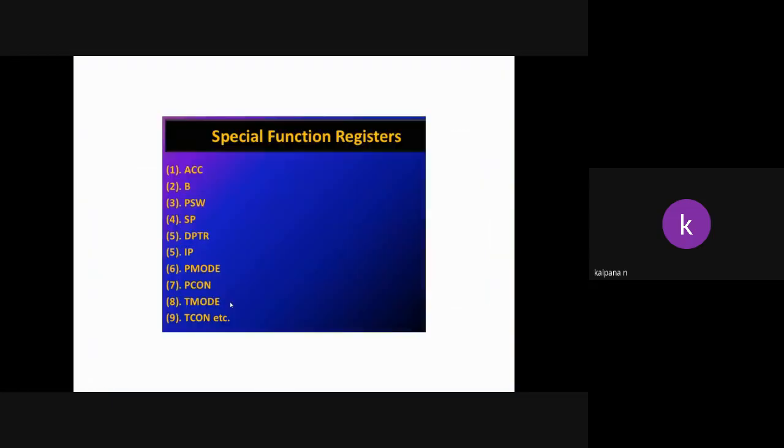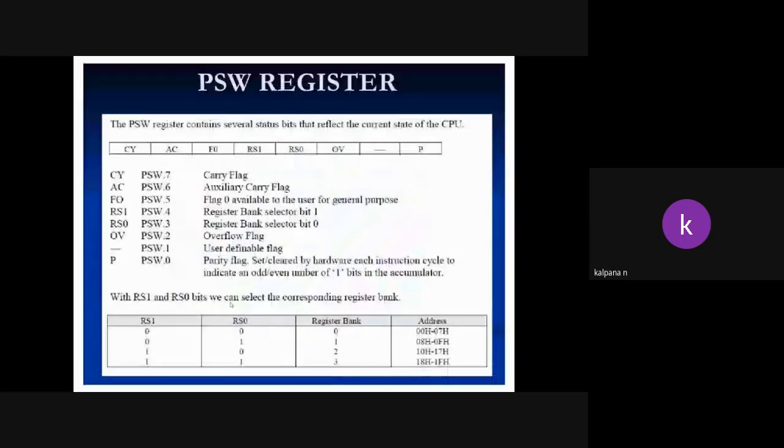Next, the PSW register, the program status word. The program status word is 8-bit size. What is the size of the program status word? 8-bit size. Bits 0 to 7. First we will discuss this program status word.